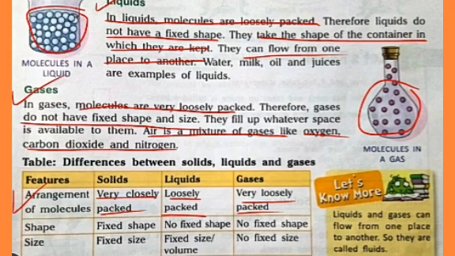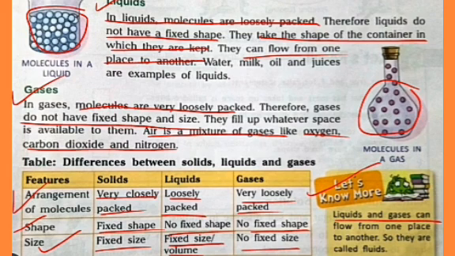Solids have fixed shape, liquids do not have fixed shape, and gases also do not have fixed shape. Solids have fixed size, liquids have fixed size, but gases do not have fixed size. Now, let's know more. Liquids and gases can flow from one place to another, so they are called fluids.